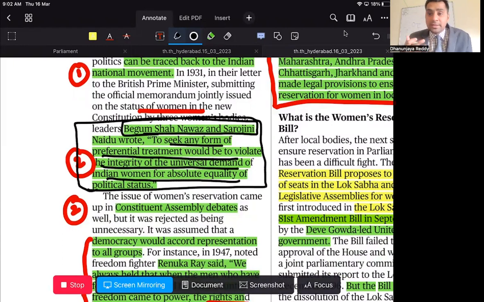So they are not asking that we should have separate reservations, rather they are saying that everyone should be allowed and we should have the right to contest. This is the first demand. They never asked for separate reservations, but their demand is universal representation and universal equality. That is, throughout the country, we should have equal representation.